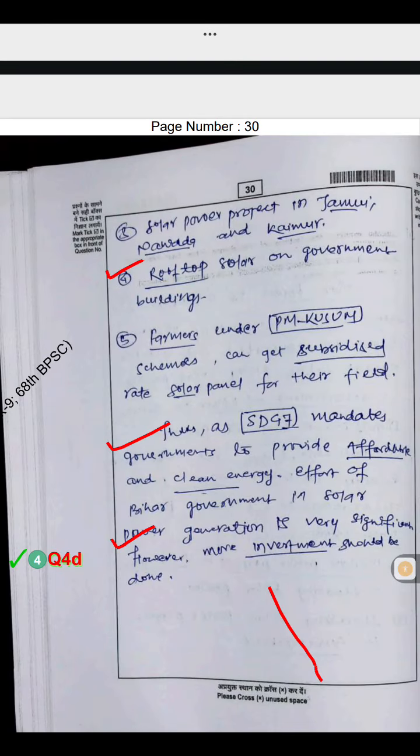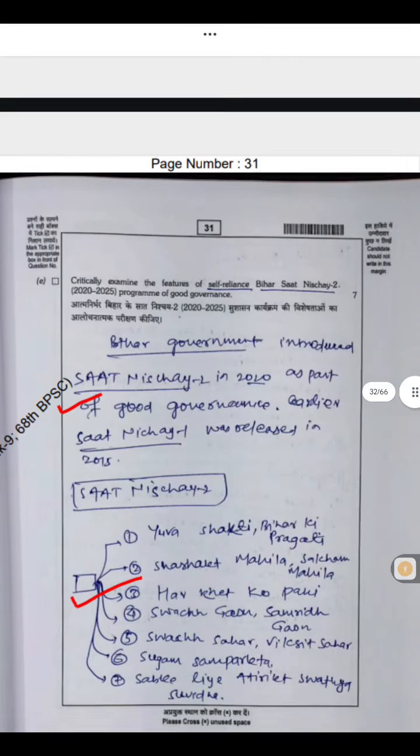Solar power projects in Jamui, Nawada and Kaimur. Rooftop solar on government buildings. Farmers under PM Kusum scheme can get subsidized rate solar panels for their fields. Thus, as SDG 7 mandates governments to provide affordable and clean energy, the effort of Bihar government in solar power generation is very significant. However, more investment should be done.